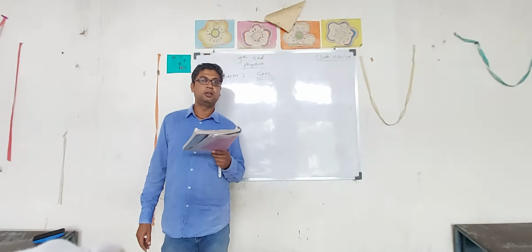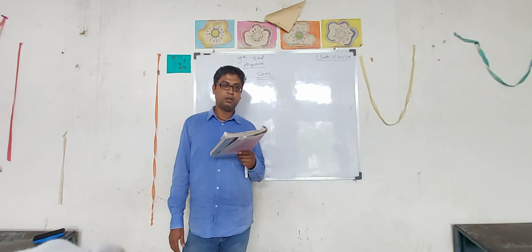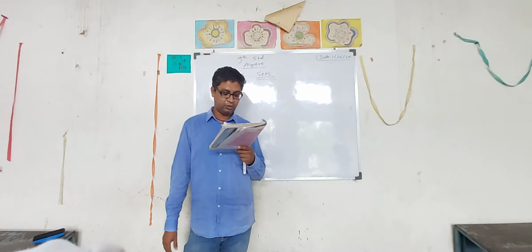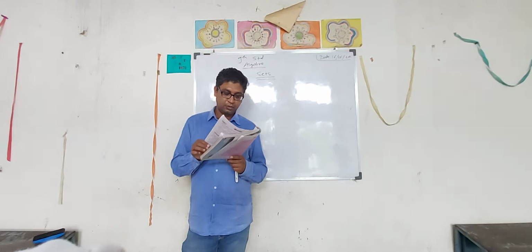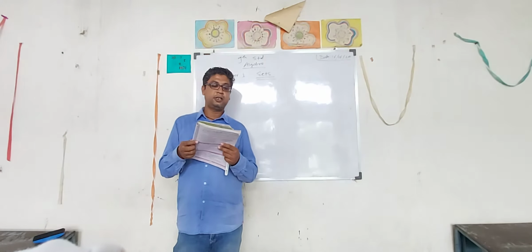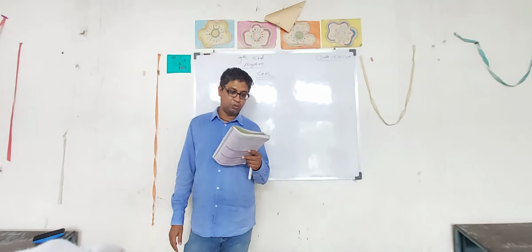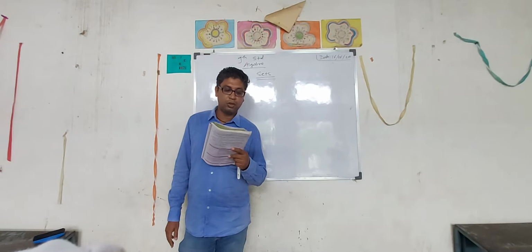Days of a week, total 7 days are there in a week. Months in a year, total 12 months. So it will be easy for you. Now here the definition is given to you in the textbook on page number 2. You have to write it in your notebook.